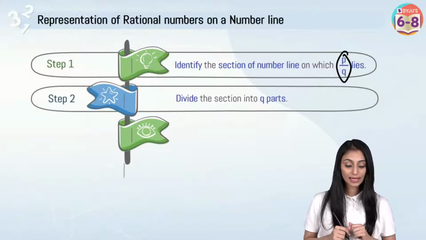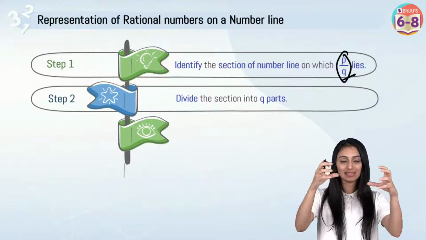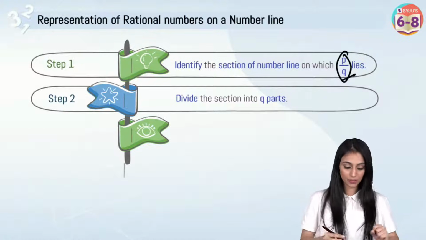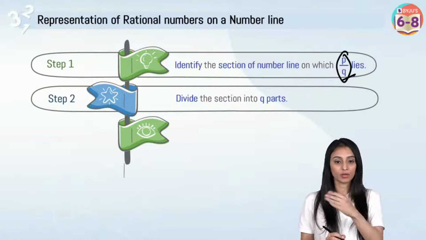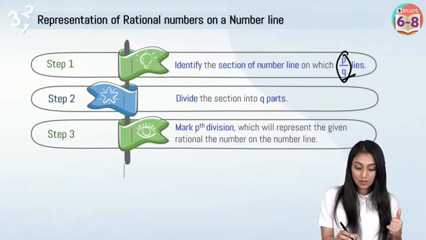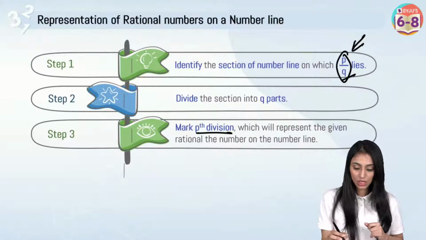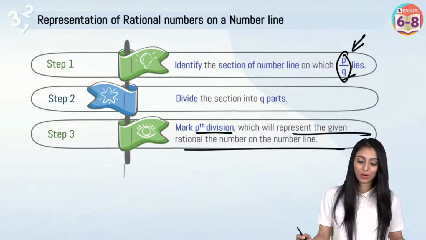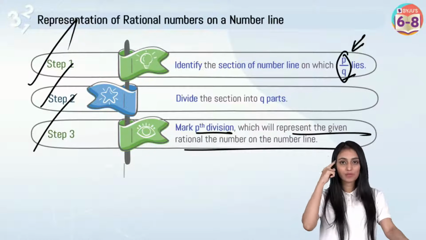Second thing, divide that section in Q parts. So whatever is written in denominator, you have to divide that section in that many parts. If you have 7 in the denominator, you divide in 7 parts. You have 5 in the denominator, divide in 5 parts. Third step is mark Pth division. So whatever is written in the numerator, you mark that division, and that will represent the given rational number on the number line. Trust me, if you have understood these 3 steps, just keep these 3 steps in your mind.